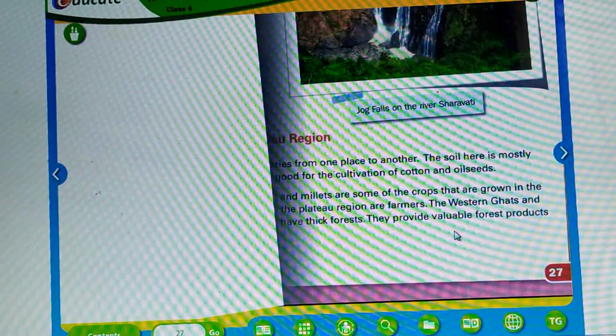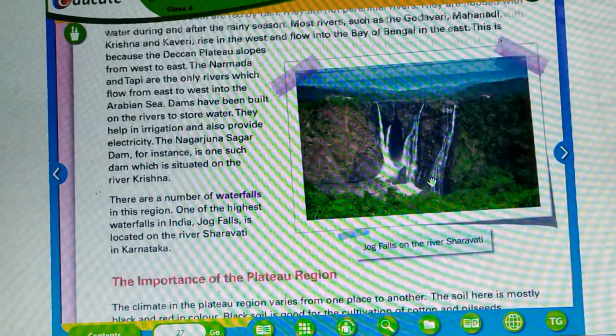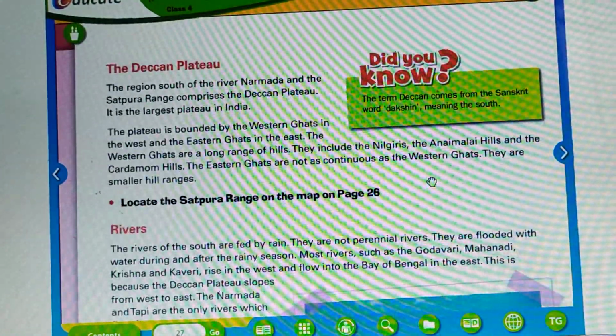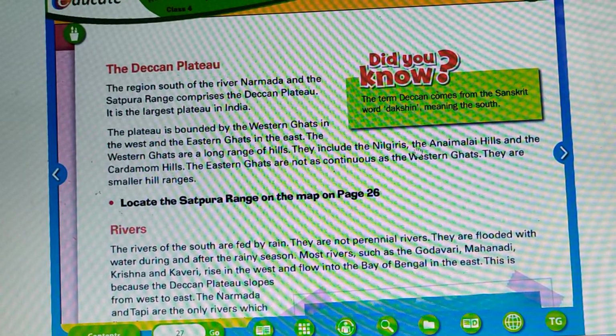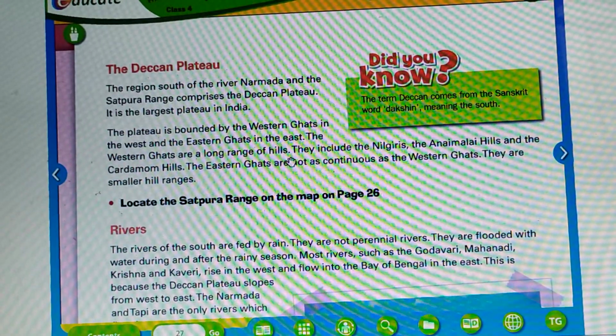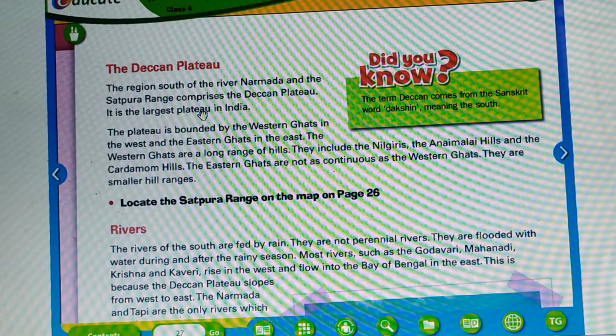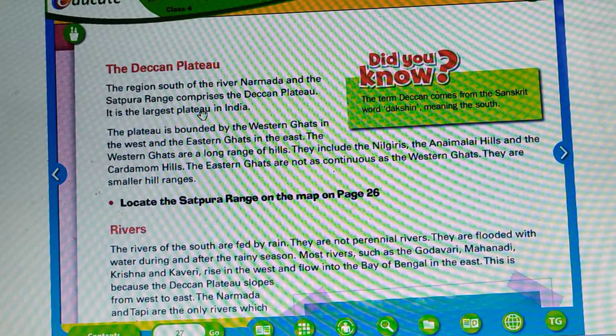Coming to the next page, that is page number 27. The Deccan Plateau. The region south of the river Narmada, in the Satpura range, comprises the Deccan Plateau. It is the largest plateau in India.